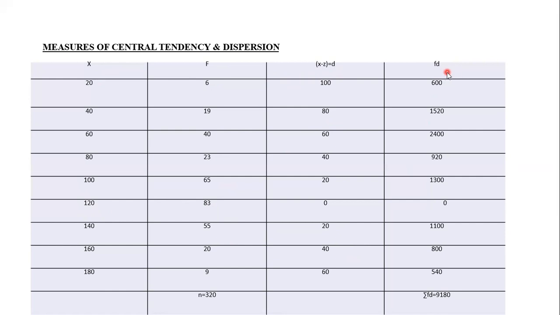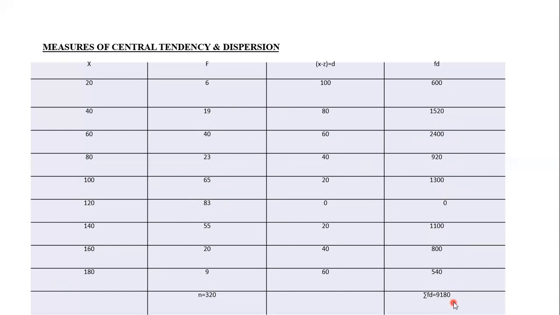Now fd you have to do. This is f, frequency. D we have computed here. 6 into 100, 600. 19 into 80, 1520. 40 into 60, 2400. 23 into 40, 920. 65 into 20, 1300. 0, 1100. 800, 540. All together comes to 9180.